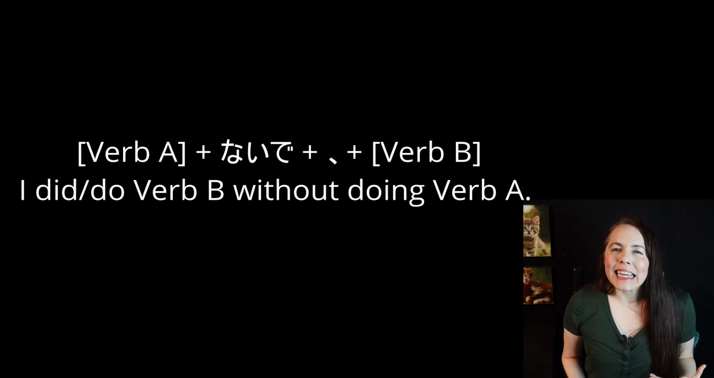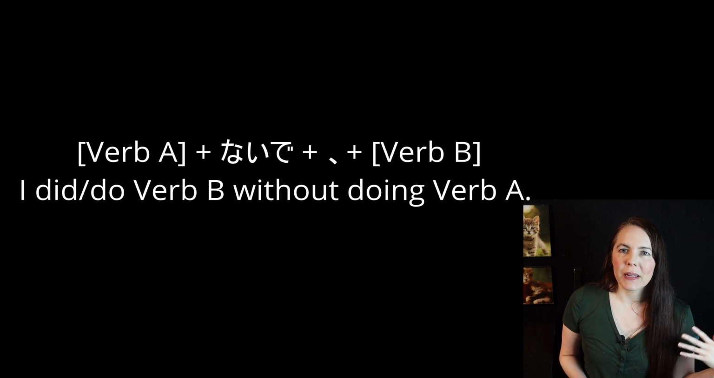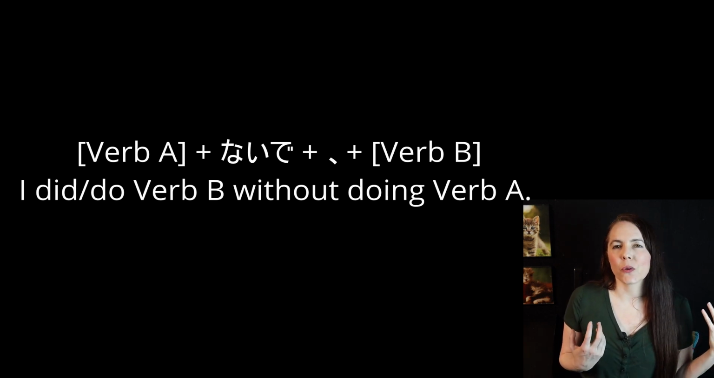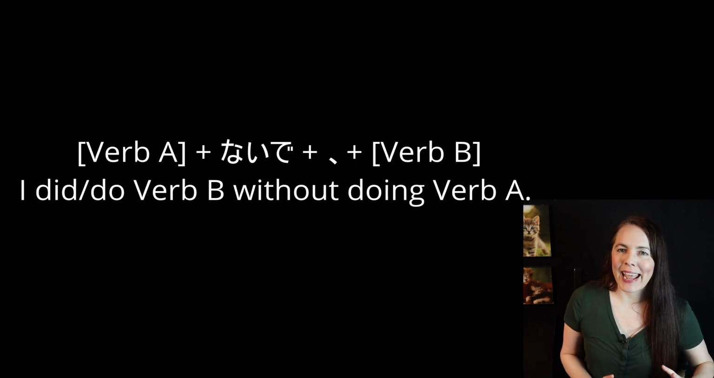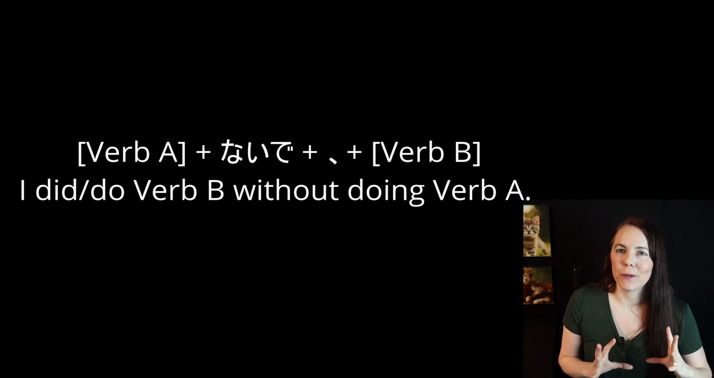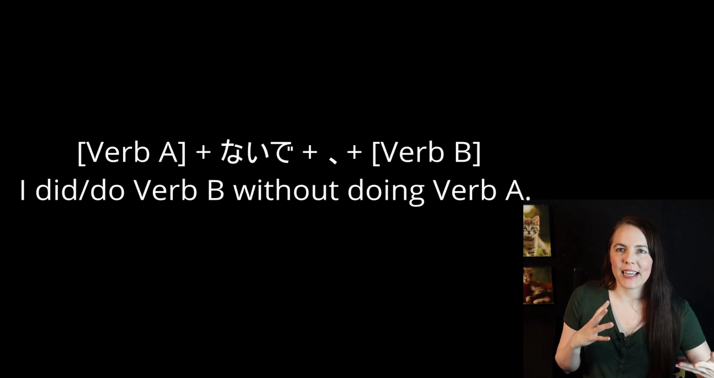And this verb B, it can be in many different conjugations. It can be like past tense or like potential or I want to do this or something like that. But verb A can only really be in just the plain nai form, just the plain negative present tense form. So here are some sample sentences, much better than that first one.